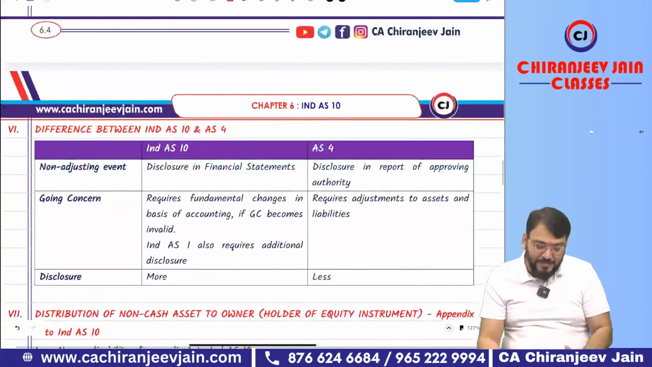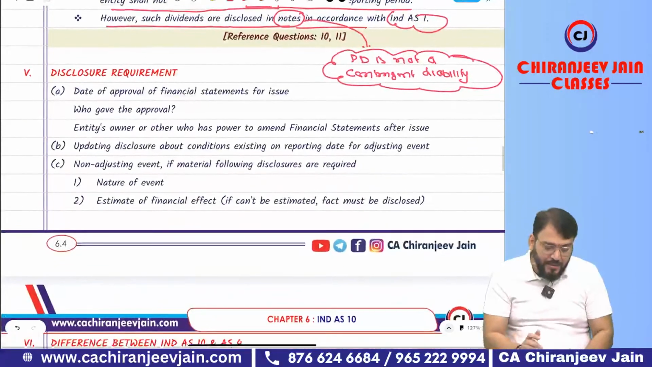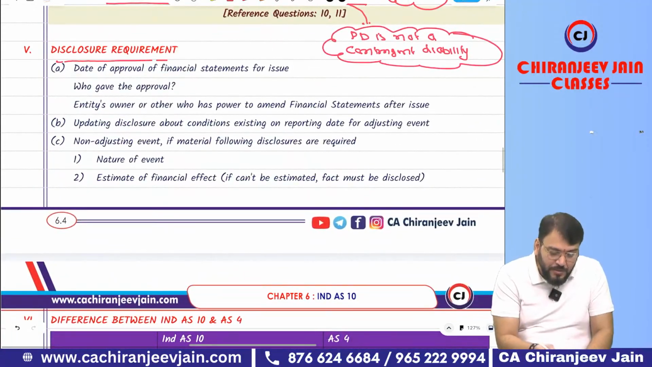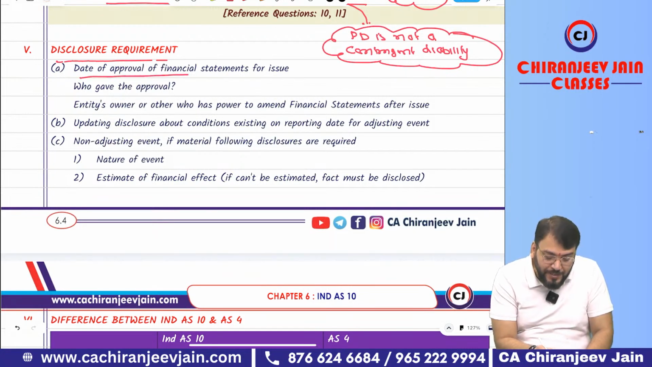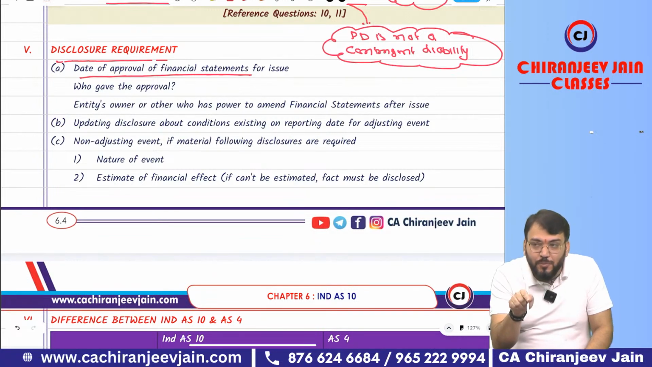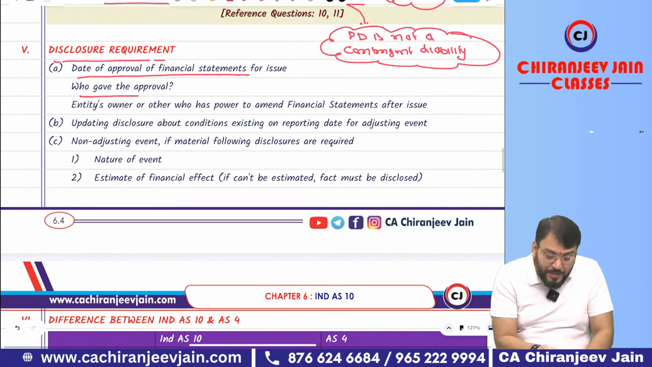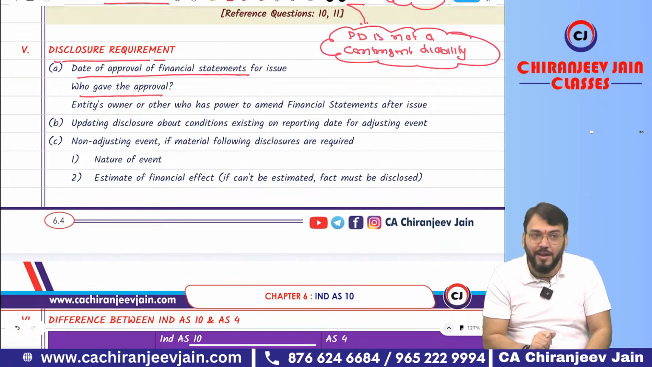But there is one appendix. You can see appendix. That appendix will do. Appendix A to Ind AS 10. But before that, let us complete disclosure requirement. Disclosure requirement is very easy. First, we should disclose the date of approval of financial statement. When the approval has been given. Who has given approval? The name of the director who has given the approval, that is also required.